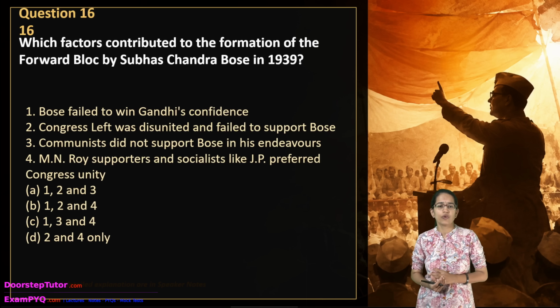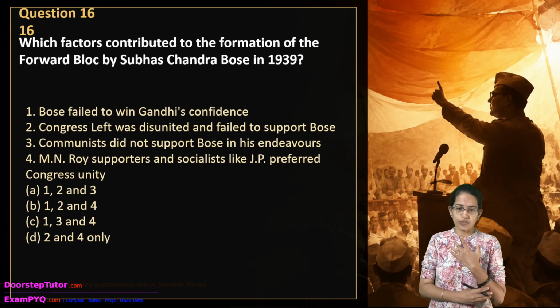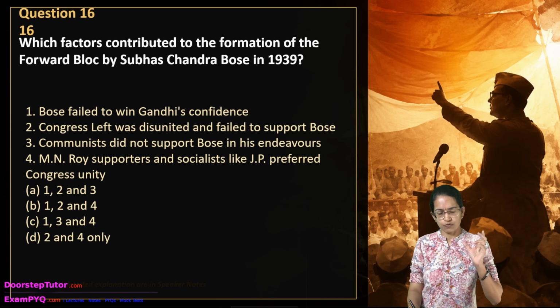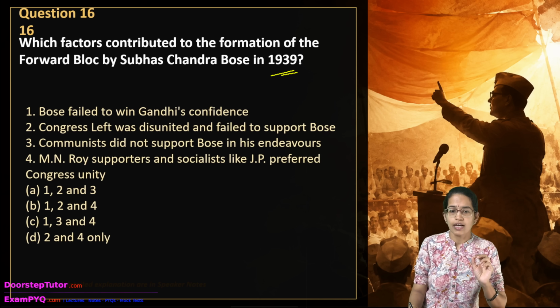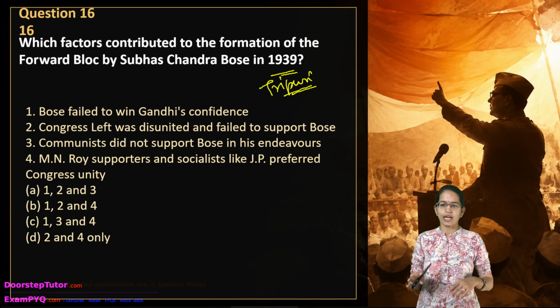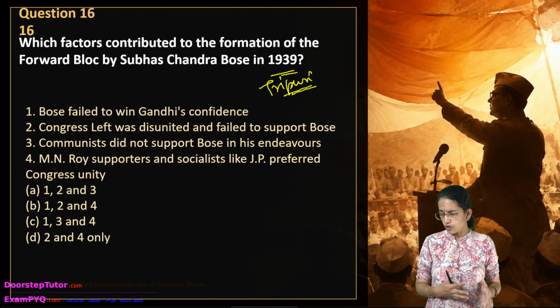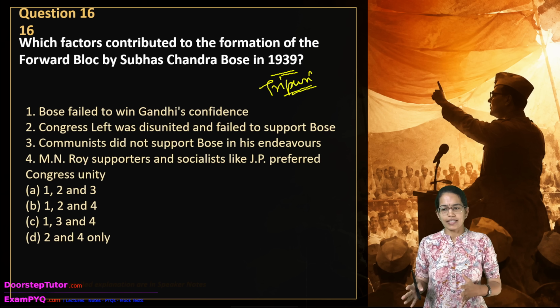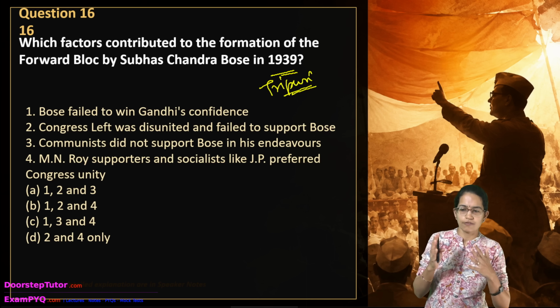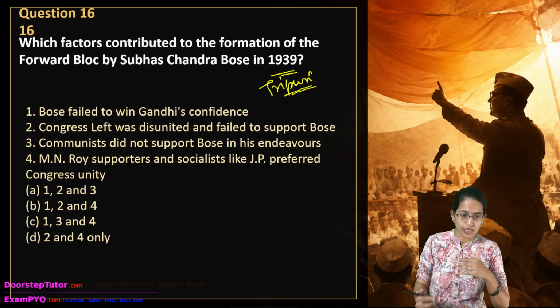The next is, which of the following factors contributed to the formation of the Forward Bloc by Subhash Chandra Bose in 1939? Now Subhash Chandra Bose formed this Forward Bloc in 1939 after the Tripuri crisis that had happened and his resignation from the Congress party. He won the presidential seat but could not actually get the confidence of Mahatma Gandhi at that time. And this was the point where the control of the Congress organization was actually taken by the right wing. So Bose failing to win Gandhi's confidence was correct.